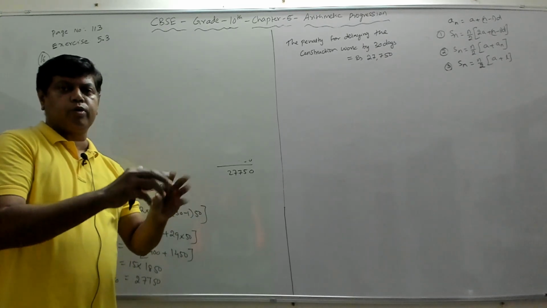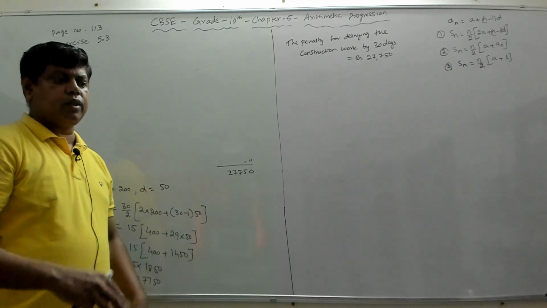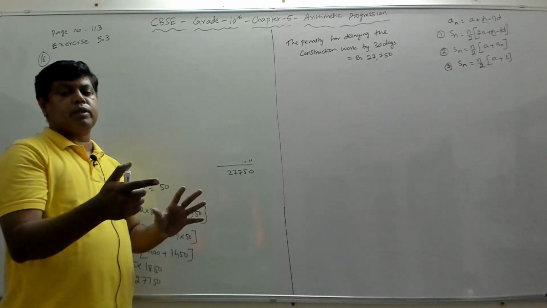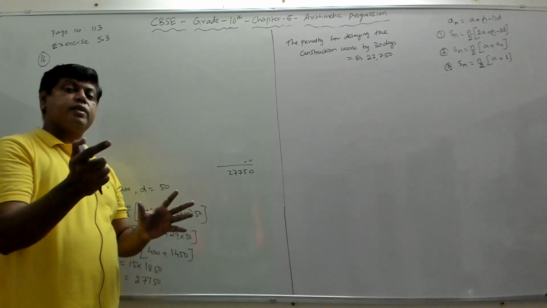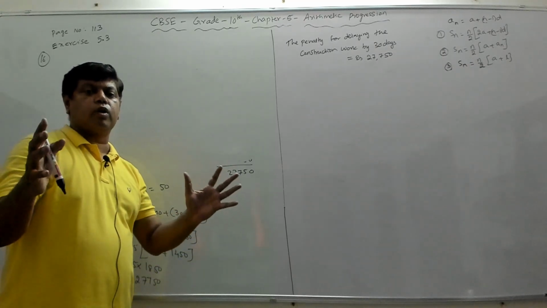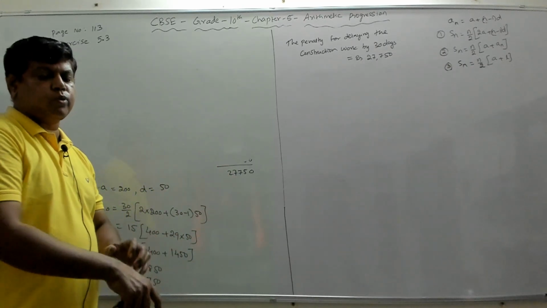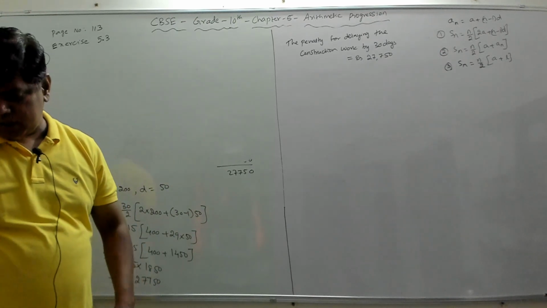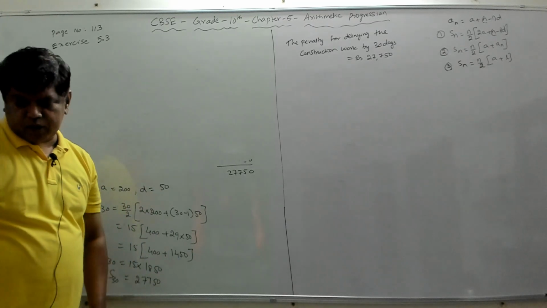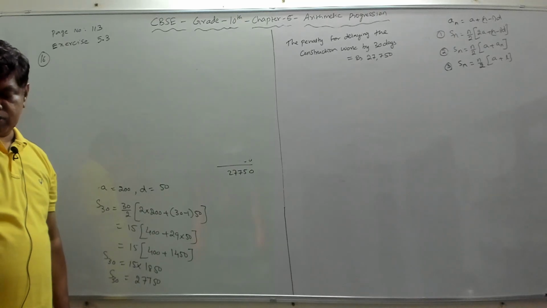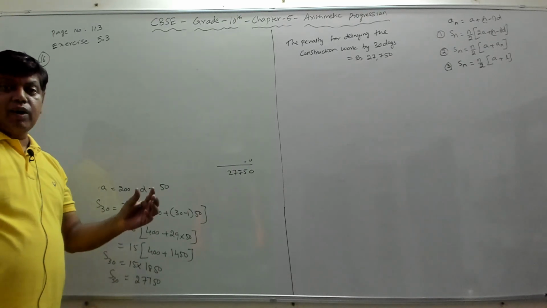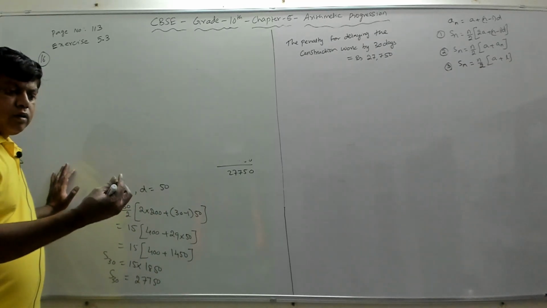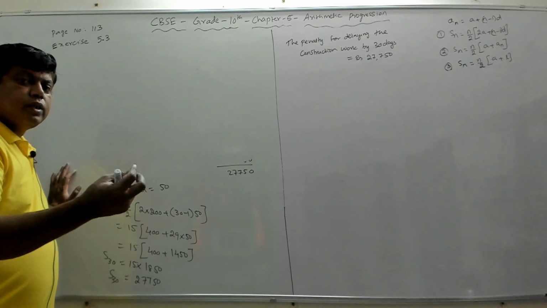So they want to give the 700 to 7 students, but not equally, in such a way that the first prize money is something, the second prize will be 20 less than the first prize money, and the third prize will be 20 rupees less than the second prize money, and so on and so forth. Like that they are going to give 7 cash prizes to 7 students for their excellent performance in their academic year, right? Now we have to find the value of each of the prizes that is given to each of the 7 students.